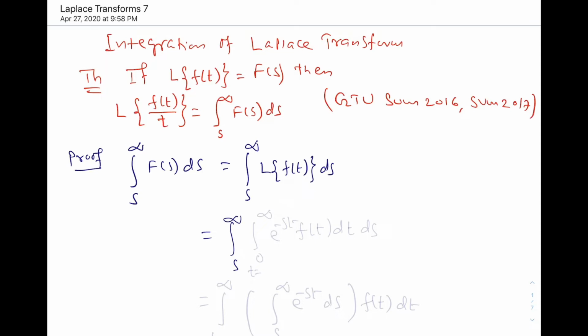So definition of Laplace transformation is integration 0 to infinity, this is t, t is equal to 0 to infinity e power minus st ft dt, and this one is ds.